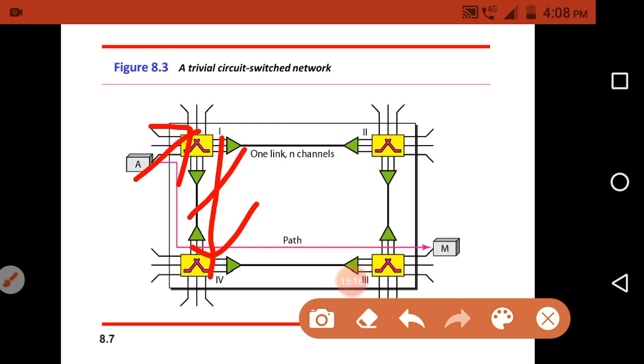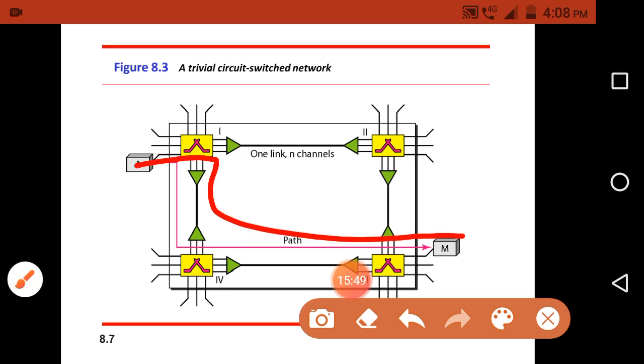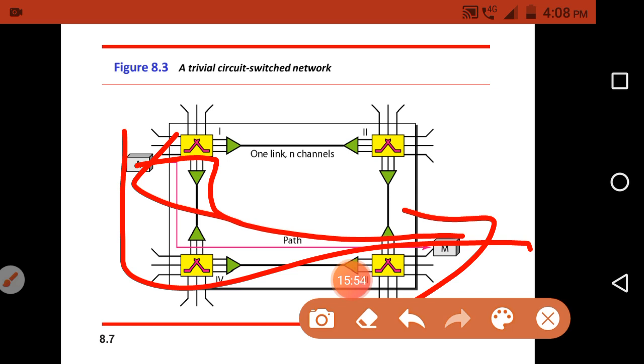Switch 4 again will find a channel from this particular link, and through that channel it will forward the setup request onward, and finally to the destination device. If M accepts that particular request, then it will send the acknowledgement to A. Once A has received the acknowledgement, the connection will be established. So this is the setup phase.